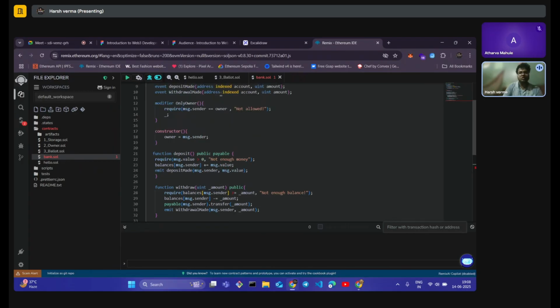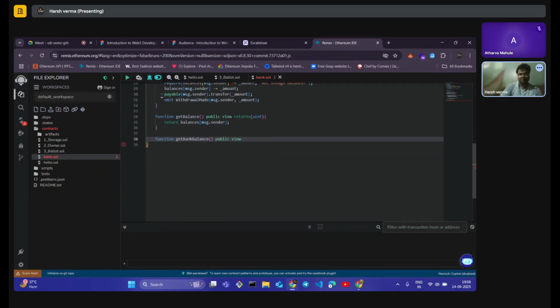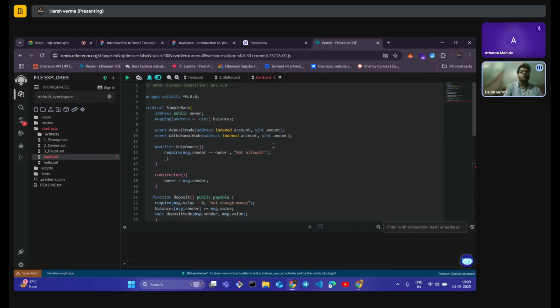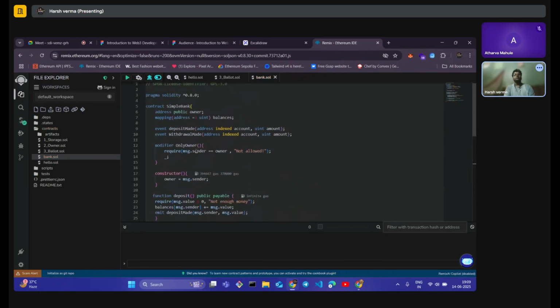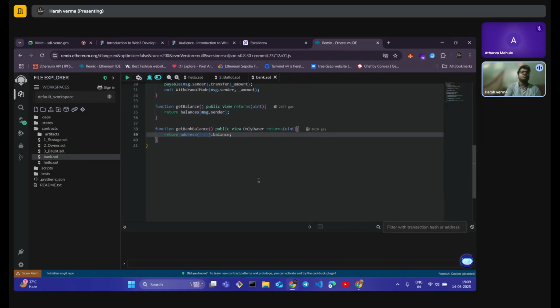Now we are going to use the modifier that we have created. It will be an onlyOwner modifier, and it will be returning us an uint. And what is it going to return? It is going to return address(this).balance. Now address(this) is pointing to the address of the contract itself, and it will give us the balance. Now with that, we have created our simple bank.